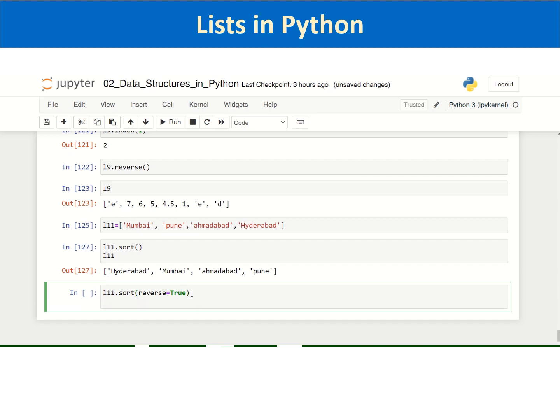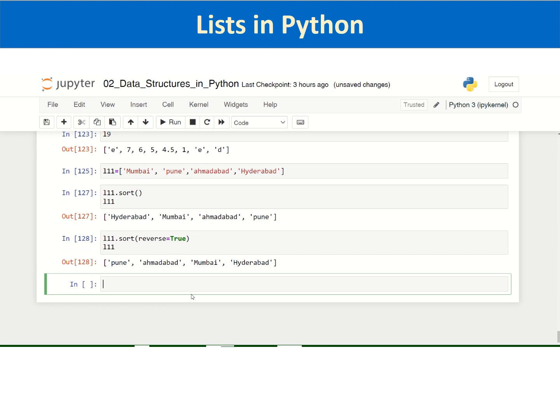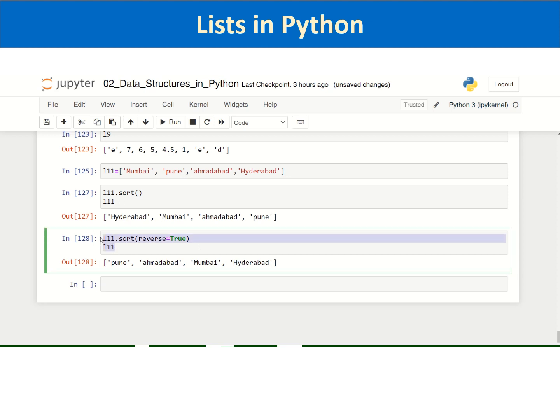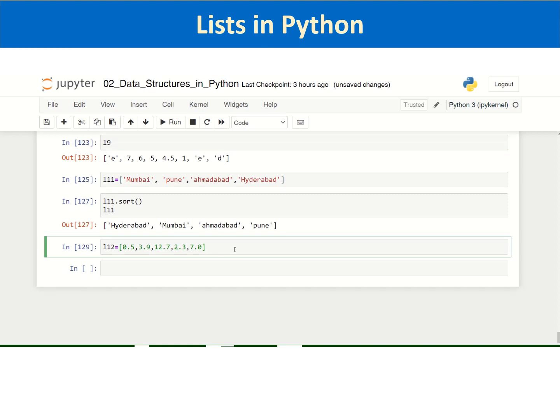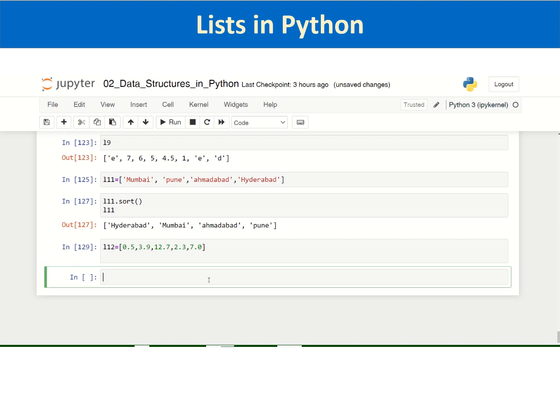Then you print L11. You can see that now it has been sorted in descending order. It will be clearer if we use a list of numerical values. So let us do that. L12 is 0.5, 3.9, 12.7, 2.3, 7.0, and then you do the normal sort.